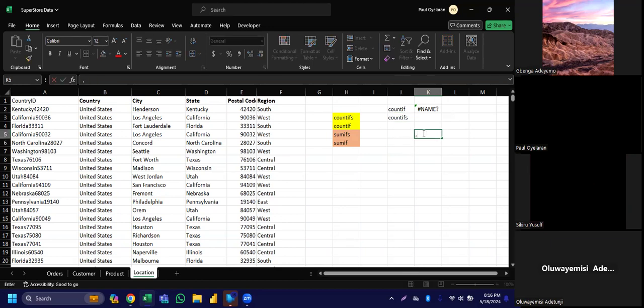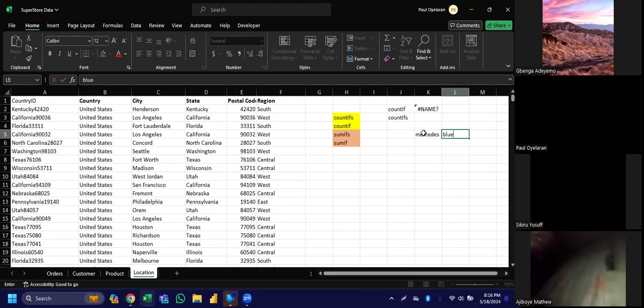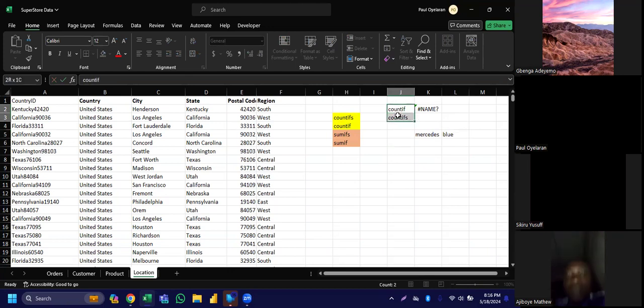It's going to count total number of messages first. After counting total number of messages, then to now count total number of messages that are what? That are color blue. Do we get the difference between Countif and Countifs now?